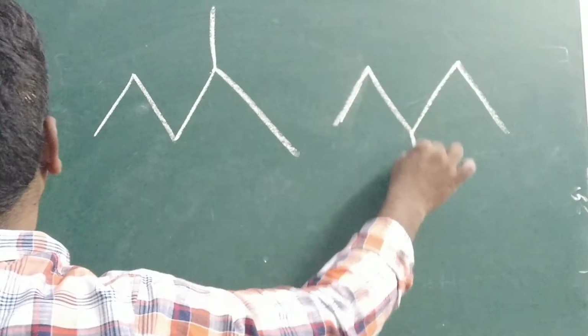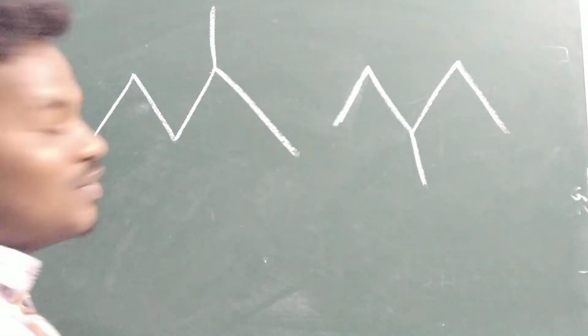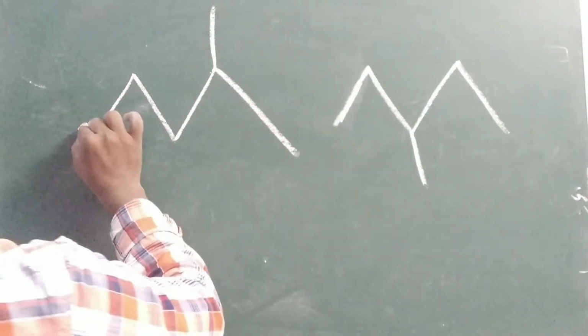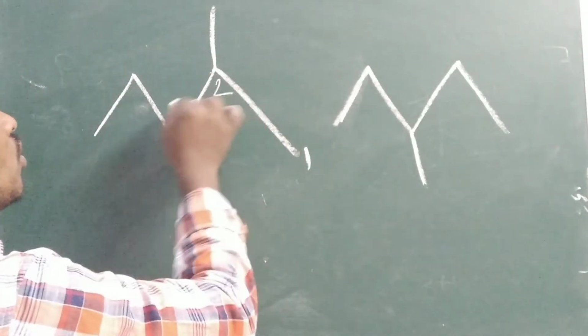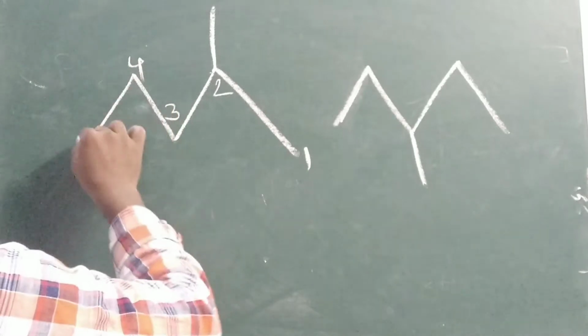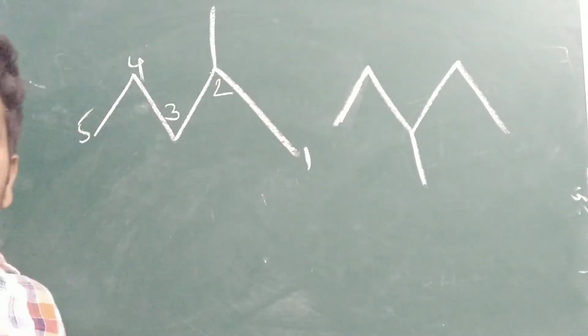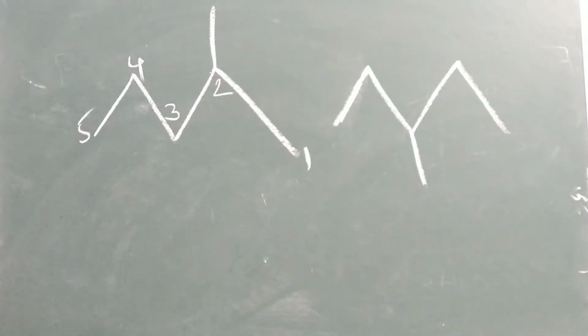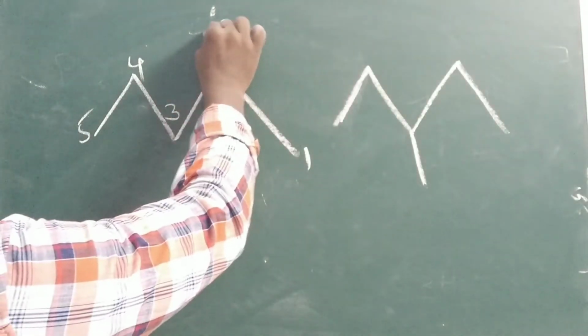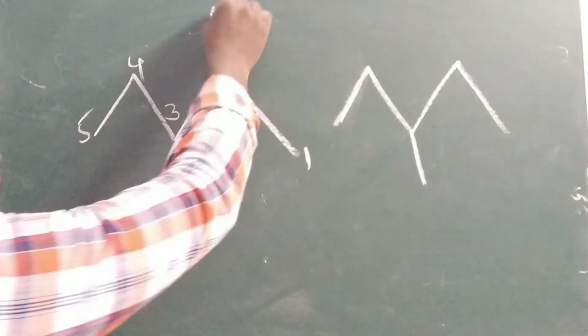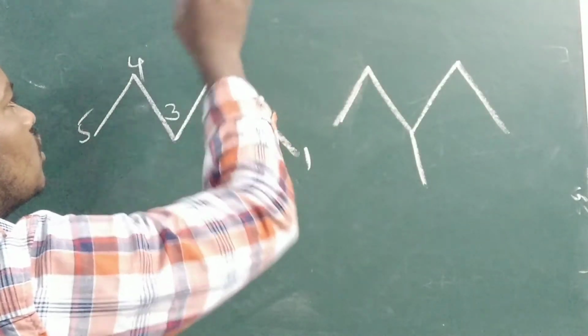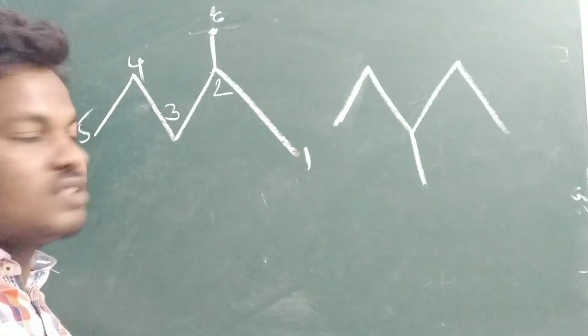I have written similar. So give the number. You can give the number. How can you give the number? 1, 2, 3, 4. This is also carbon, no? 5 carbon. Up also will be there 5 carbon. Of course, this is also methyl will be there. Here also 6. Total 6 carbons are presented. While counting the carbon, that is the 6 carbon.